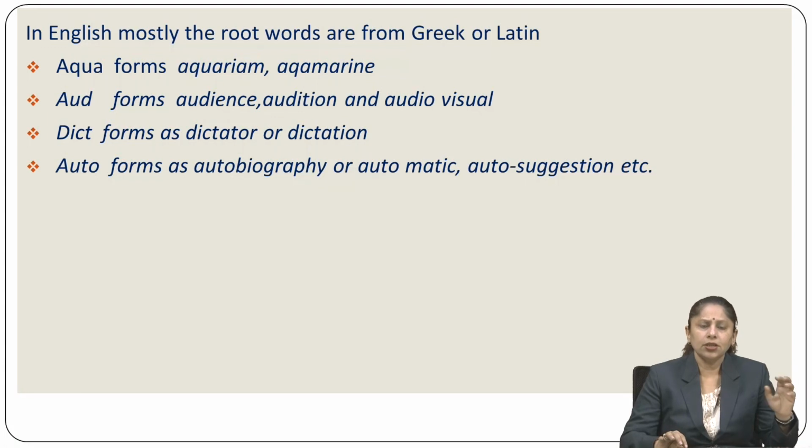In English, mostly the root words are from Greek or Latin. Basically, we know the history of English language, when there was previously Anglo-Saxon language, and there were the attacks of Normandy, and many languages were having influences on English language.